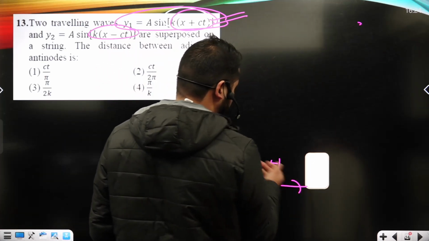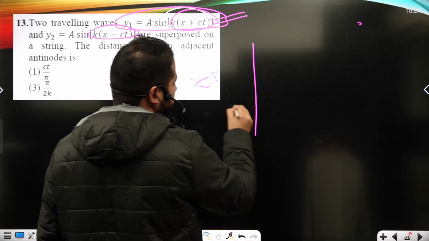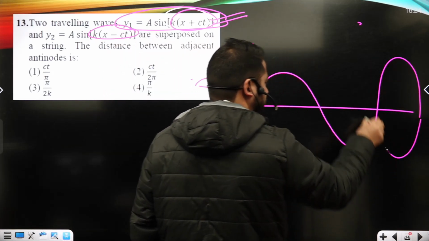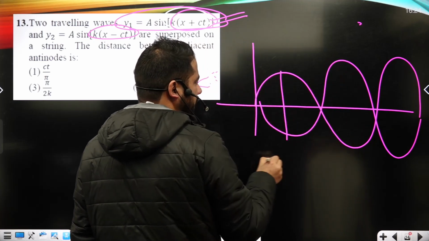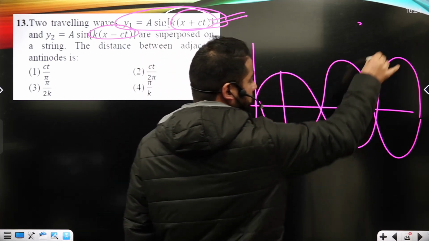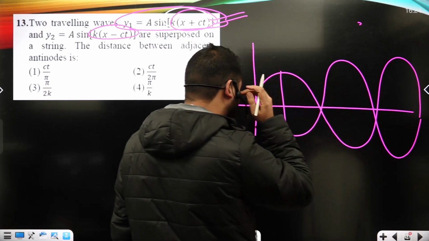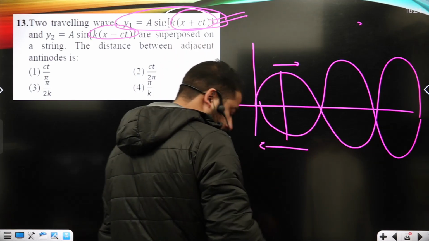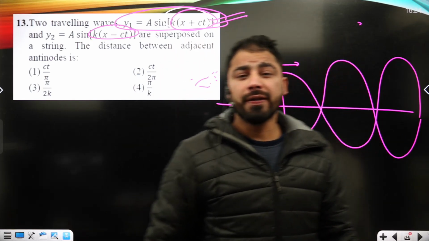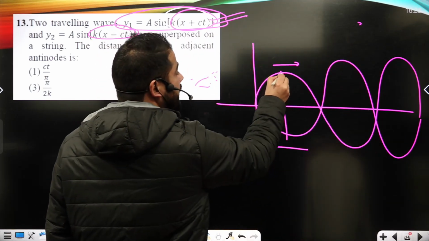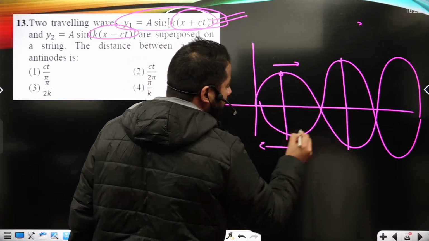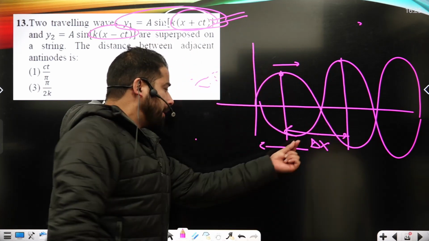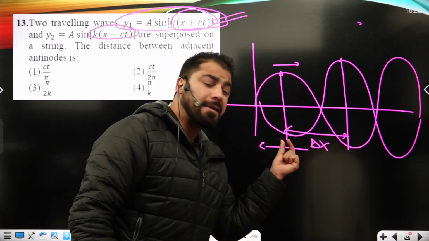As a result, we have the waveform like this. Okay, amplitude is the same, time period is also the same, frequency is also the same, and the only difference is that one is right traveling and another is left traveling. So in this particular case, this is going to be an antinode and this is another antinode. The question is to calculate the distance between the two antinodes, which I represent by delta x.